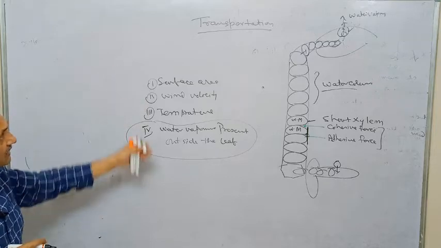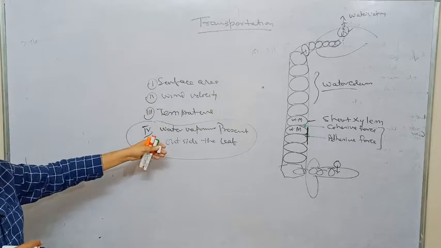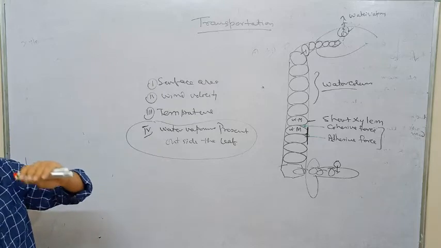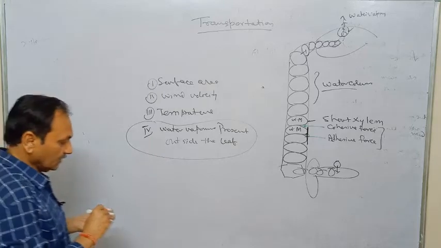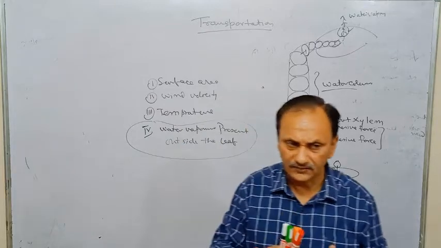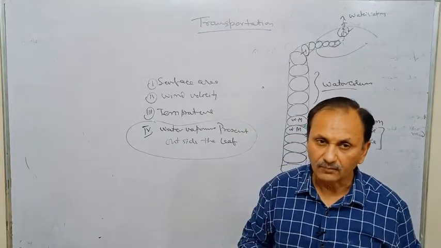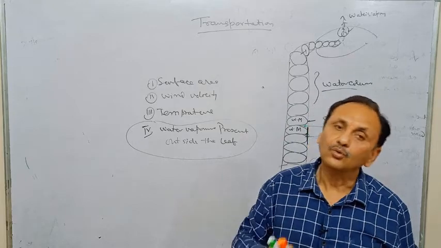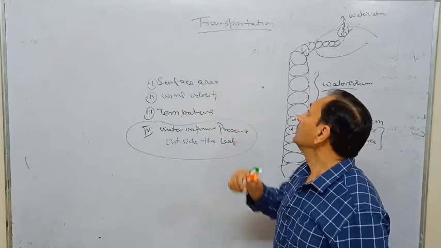So overall we can say that this is the process of transpiration, and we have just told you that translocation is the process of movement of the food prepared by the leaf to the different parts of the plant through phloem. That is all about transpiration.